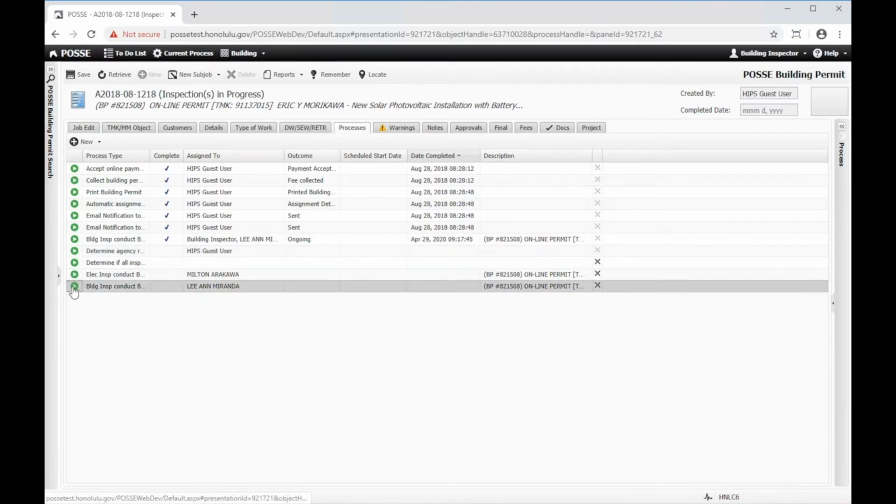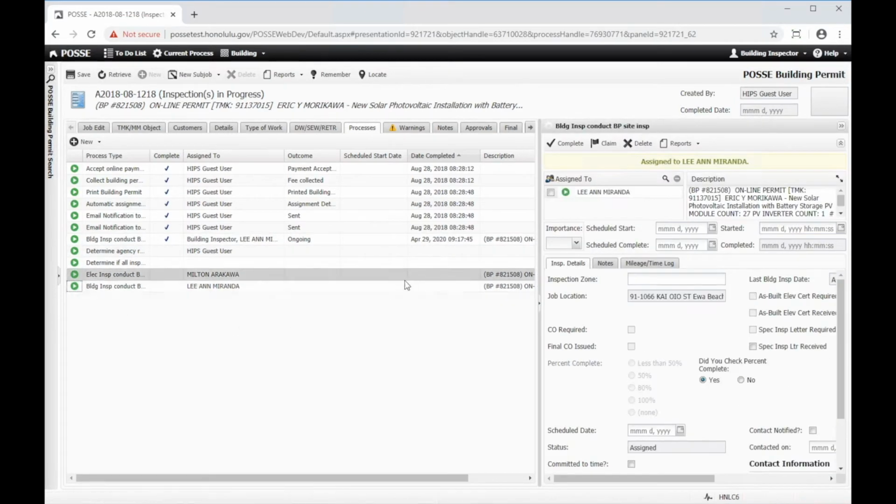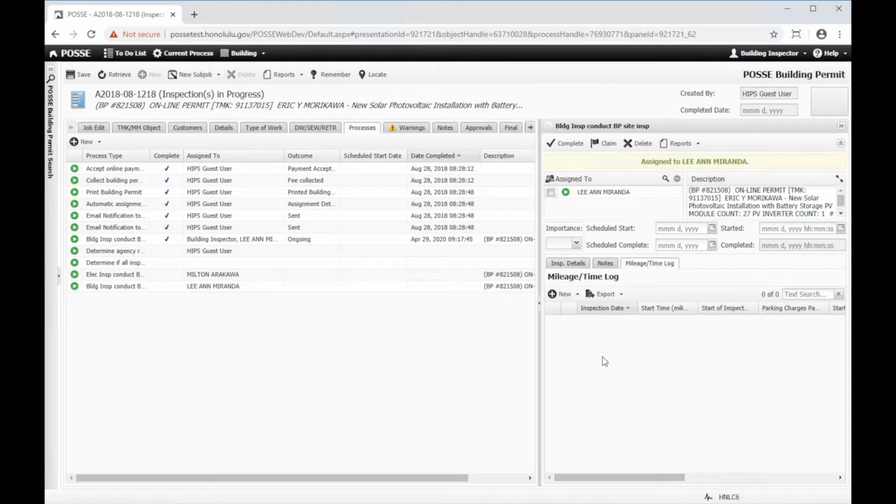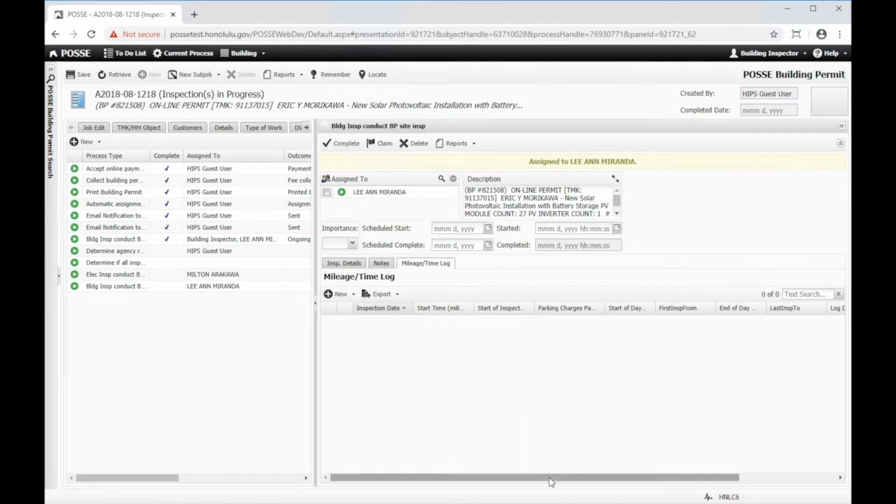We'll open the conduct building inspection process, and we'll go to the mileage time log tab. Now there's a lot of data here, so I'm going to actually use this bar, slide the process out so I can see more of the fields that are shown in this pane.